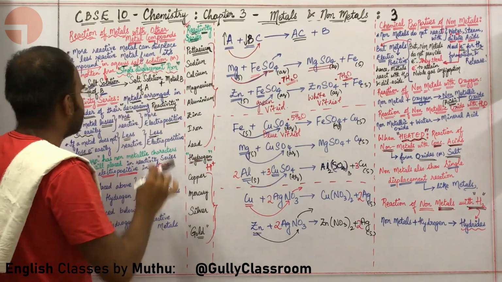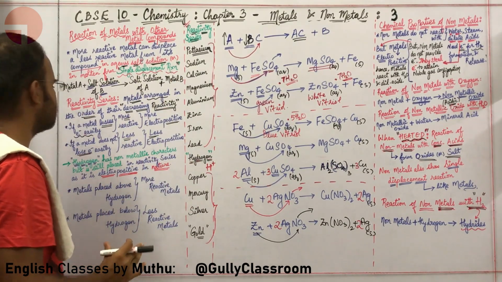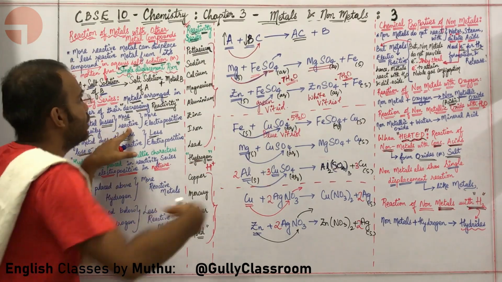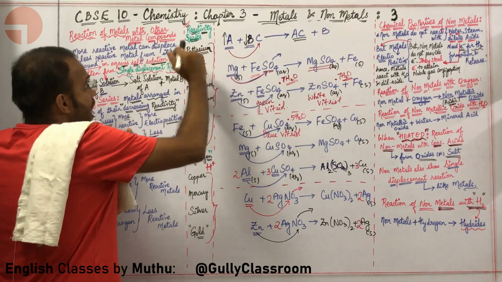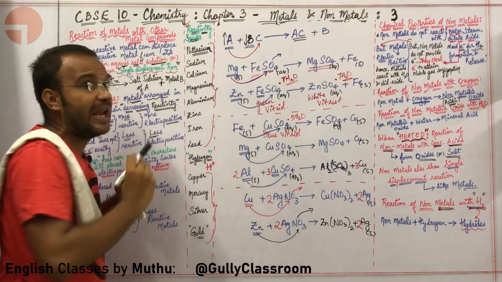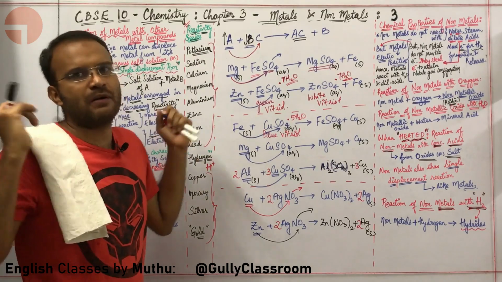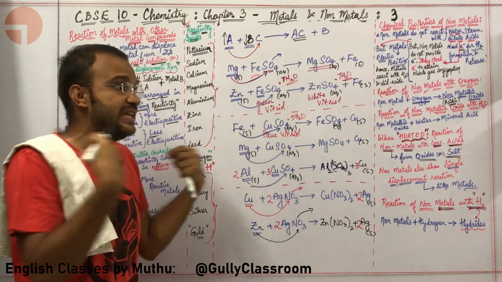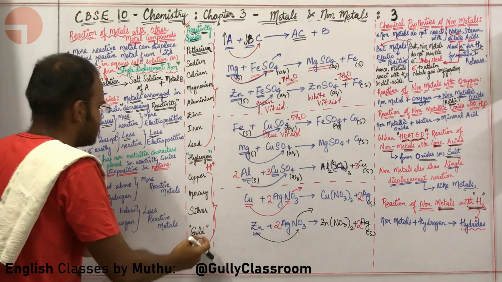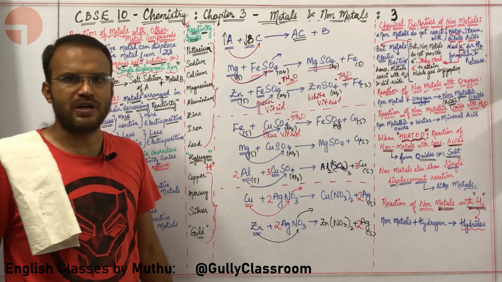So metals that are arranged in the order of their decreasing reactivity are called the reactivity series. In fact, a metal which loses electrons easily is more reactive. So metals which are present towards the top are more reactive. They lose electrons easily. They are more electropositive, which means they will easily give away their electrons and attain noble gas configuration. Metals towards the bottom do not lose electrons easily. They are less reactive and they are less electropositive.